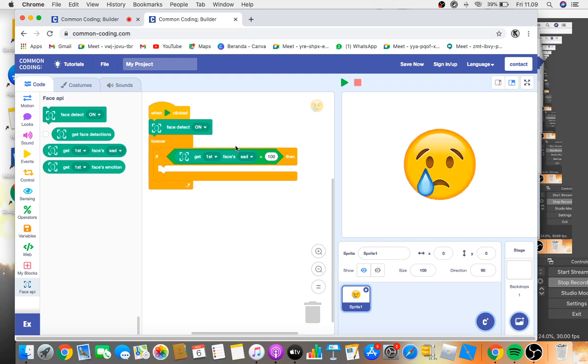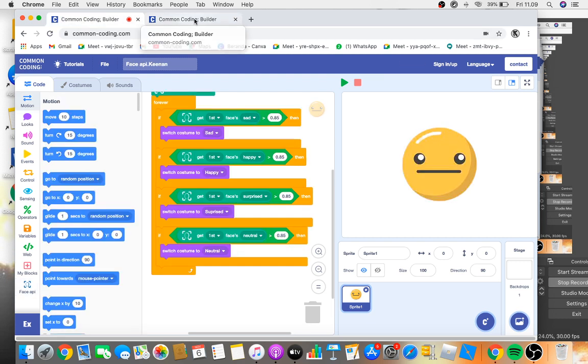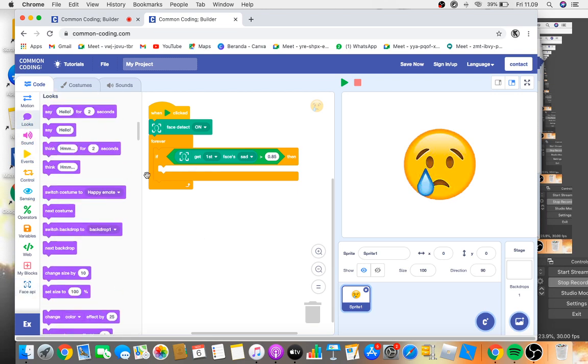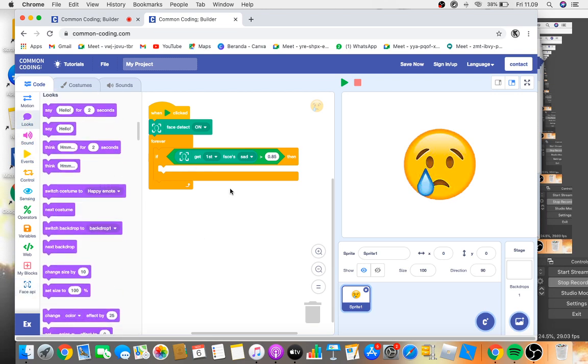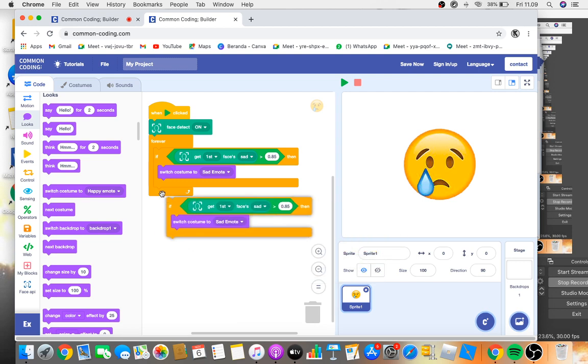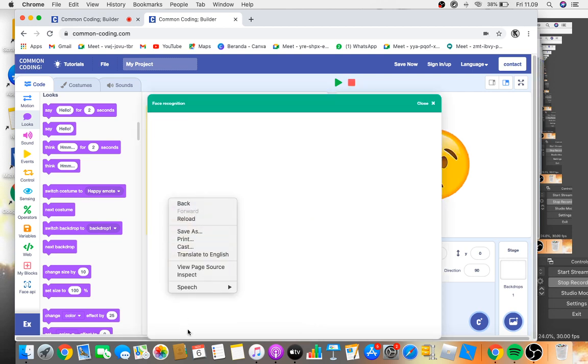Okay, get first. Right, I forgot. Yes, 0.85, and then sad. Switch costume to sad emote. Duplicate it 4 times. No.